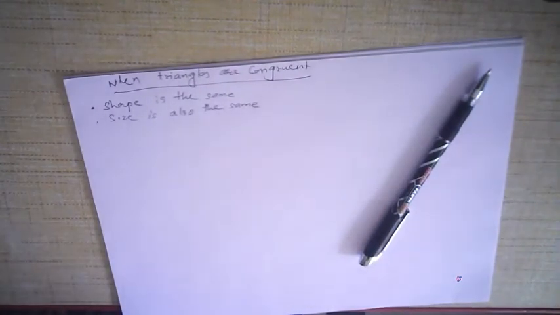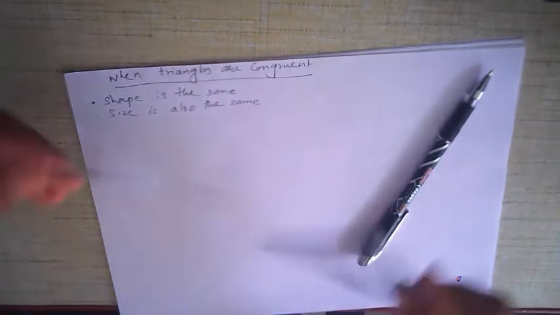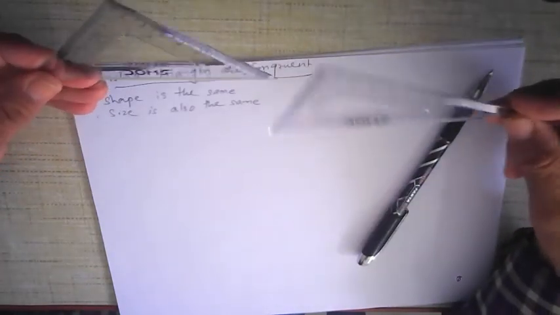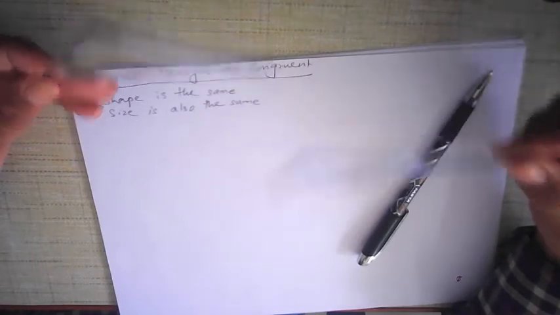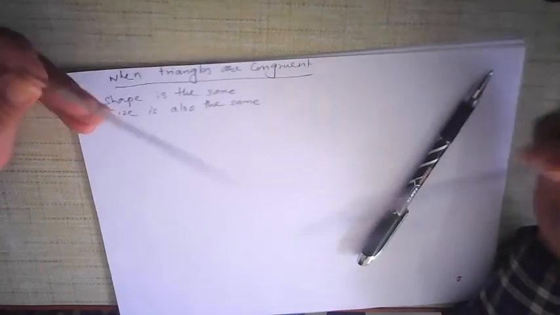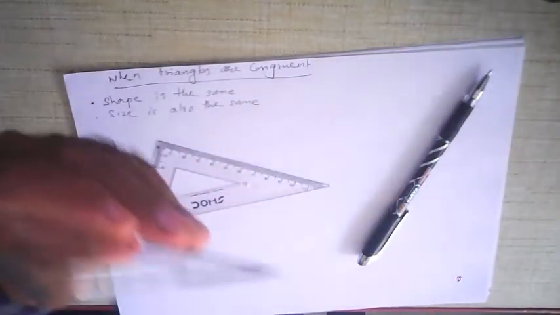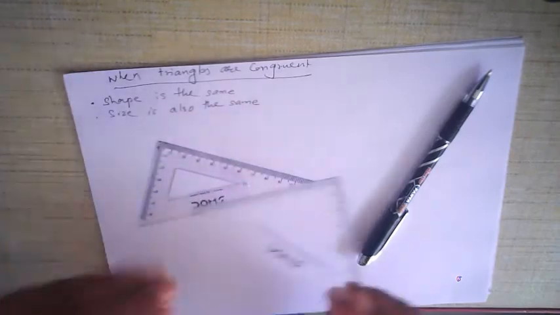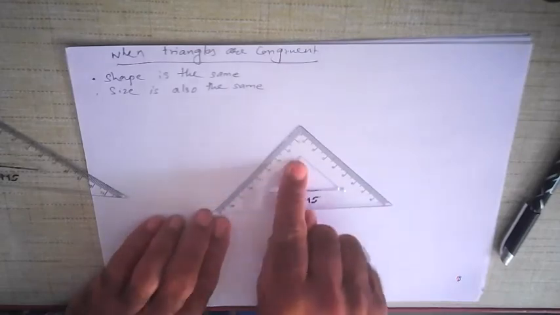In a geometry box, a compass box, we have 2 different types of triangles, and they are called set squares. In your geometry box, you have these plastic triangles. They are used for making all kinds of figures, especially triangular figures. But if you look at them carefully, both of them are triangles, but the angles are different. Look at this one. This looks like an equilateral triangle. It looks as if all 3 sides are equal.